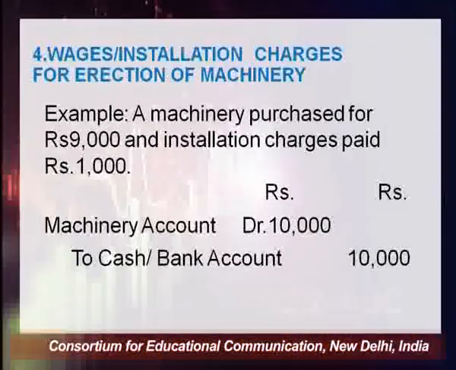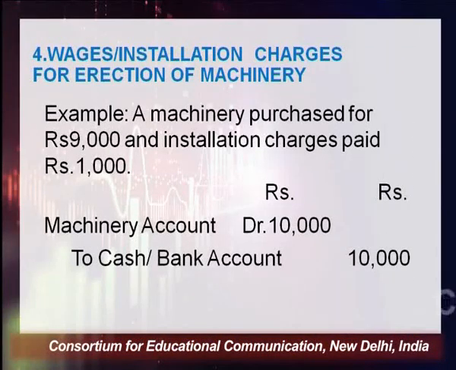The next one is wages and installation charges for the erection of machinery. Generally what happens, when we purchase some machinery, we need to get it installed, and the installation charges paid are merged or debited to the cost of machinery, because those are of a capital nature, not of a revenue nature. We cannot treat that expense as a revenue expense. Let's understand this with an example. A machinery purchased for rupees 9,000 and the installation charges paid rupees 1,000.